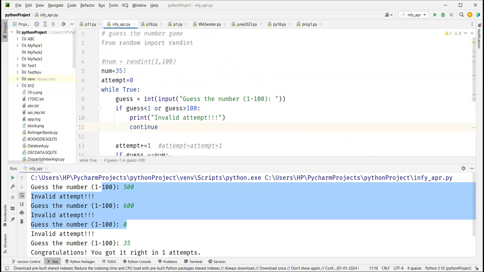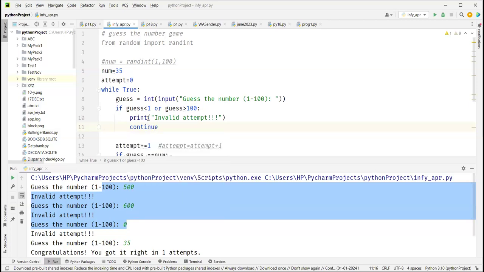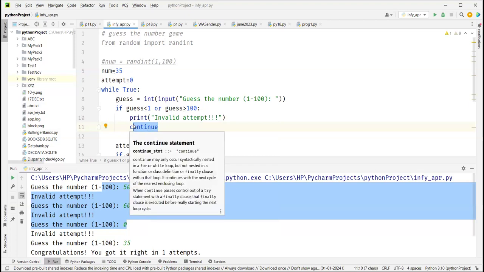Continue is only used to transfer the cursor in loops only. Break and see, you can use anywhere, okay? But in this case, continue is used only in loops, both the loops. You can use it in for loop also. So you can use continue in both for loop and while loop, okay? And it will just take you to the beginning, that's all.